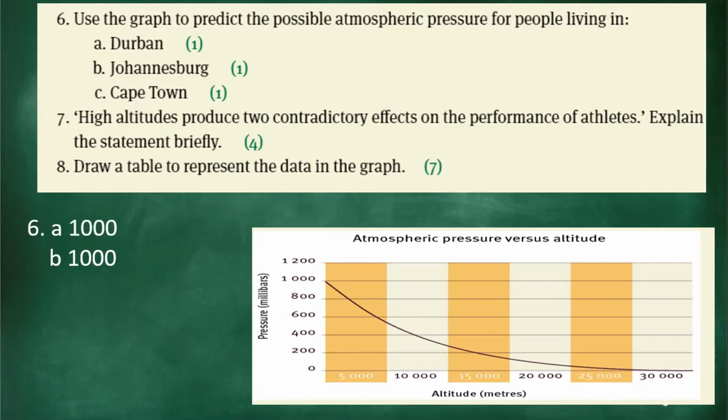I'll explain this on a later day, I think on Friday. I want to explain all these, exactly how it works and why Durban and Joburg would have approximately the same atmospheric pressure. And then Cape Town would be about less than 200 millibars.